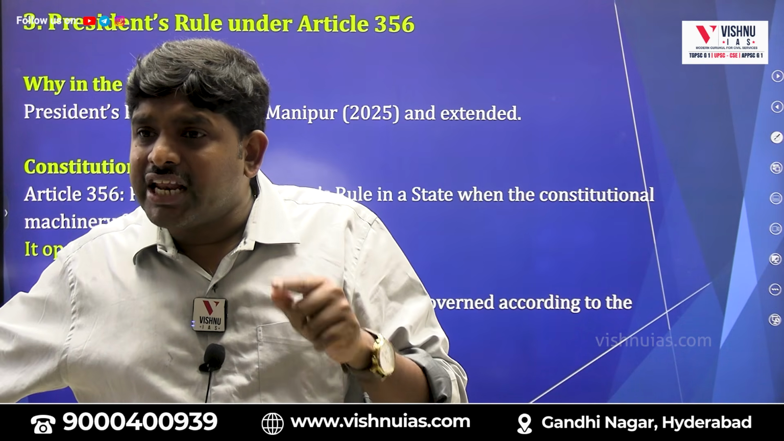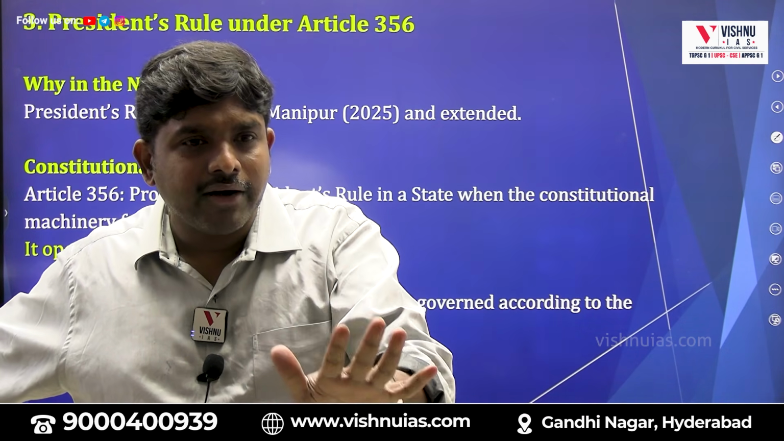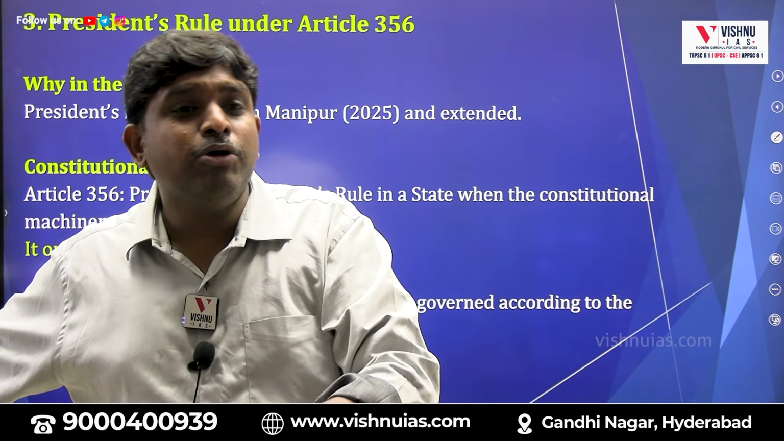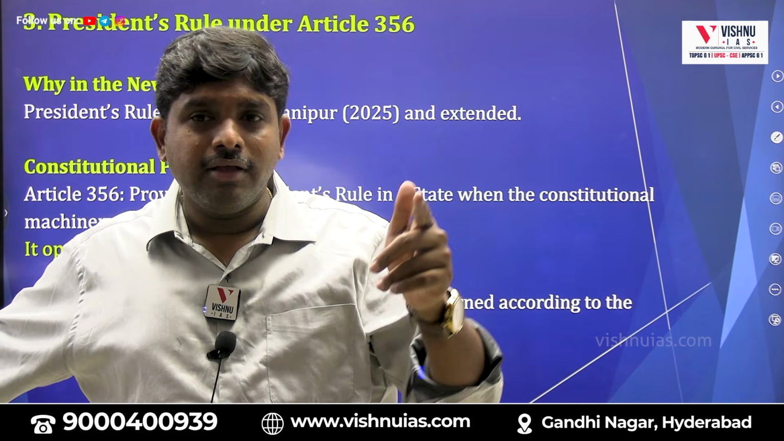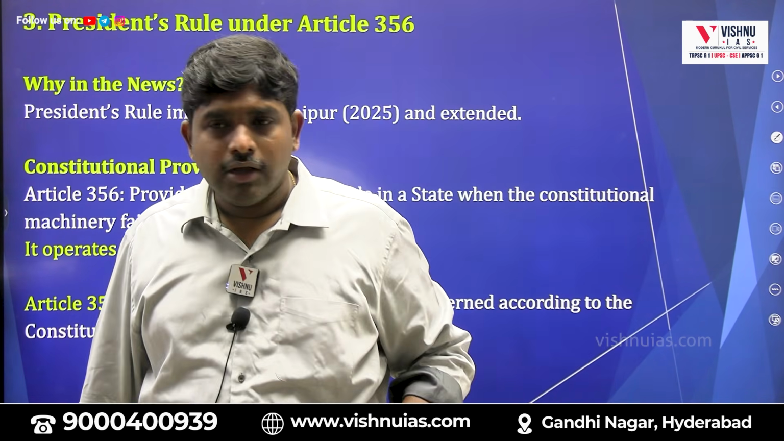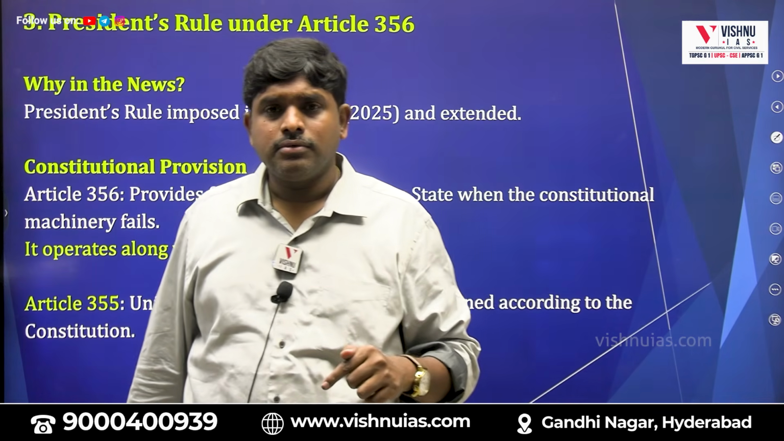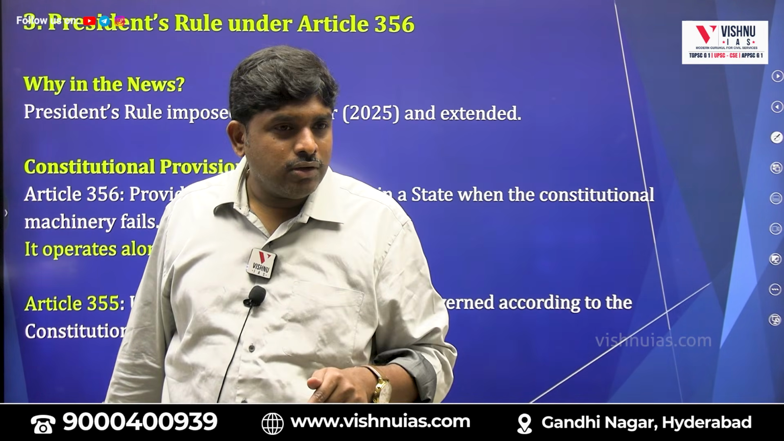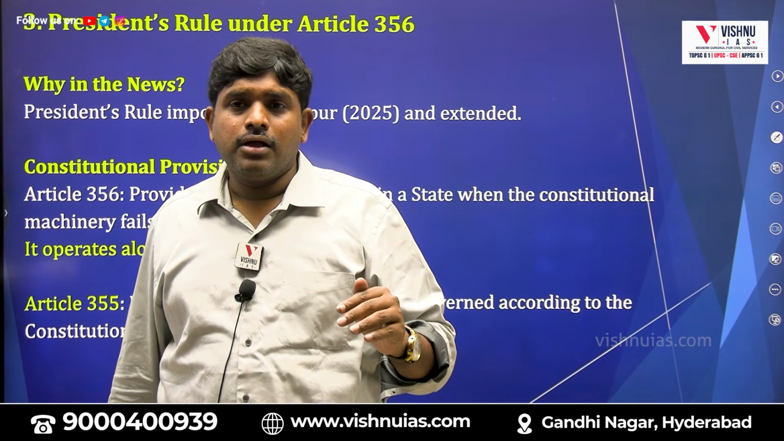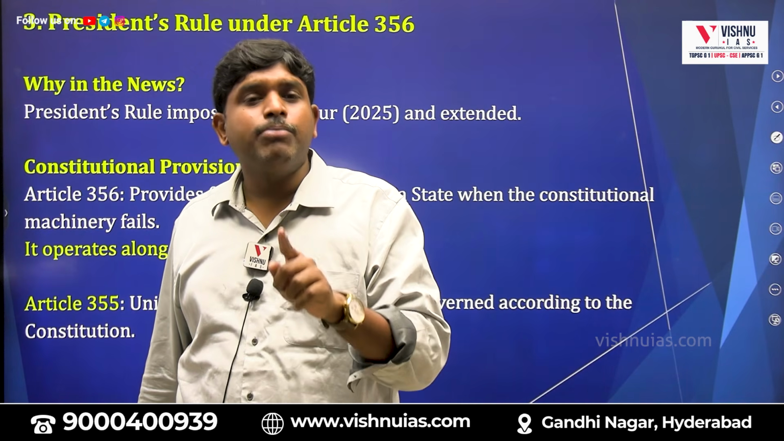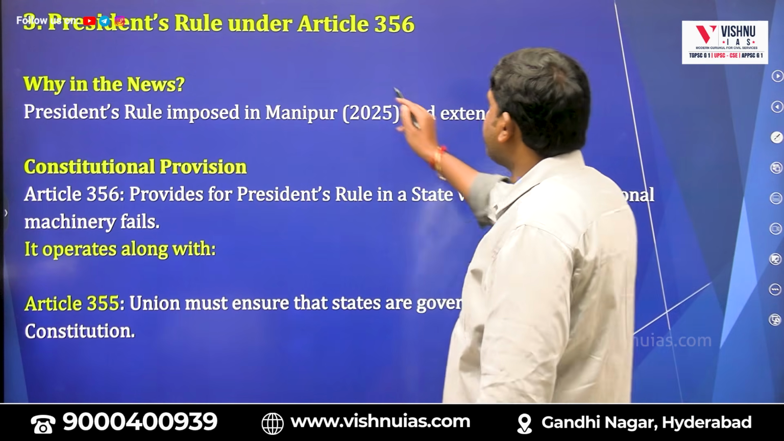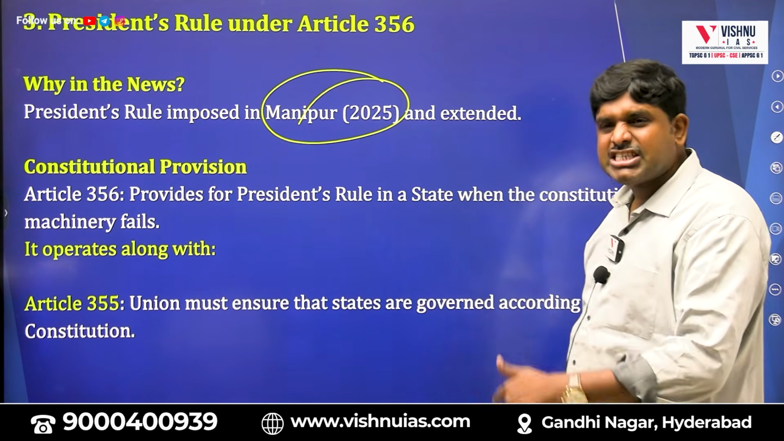If a Congress government is there and they impose president's rule, it means something important. But a BJP government is there, and still they imposed president's rule, which is more important. President's rule comes under Article 356. Their own government was there, but still they imposed president's rule. If they impose president's rule, what will happen? They will get negativity. In spite of the negativity, the central government has imposed president's rule in Manipur, and it has been extended even today.